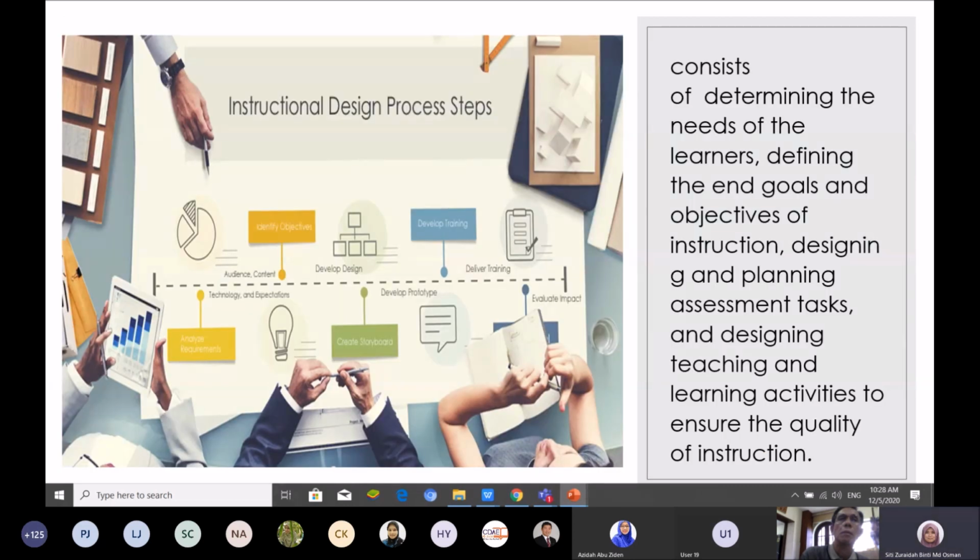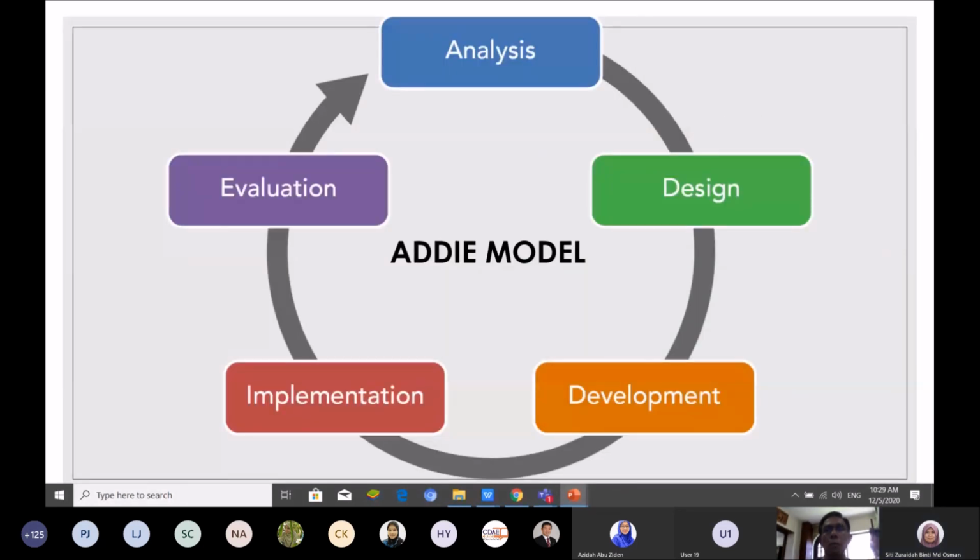And then this comes back to this one. So this is the important part, where you need to design clearly, with a process and steps. So this is the ADDIE model. This model is a basic model of instructional system development, to develop a product or to develop instructional material. We can use this ADDIE model, and we have a lot of